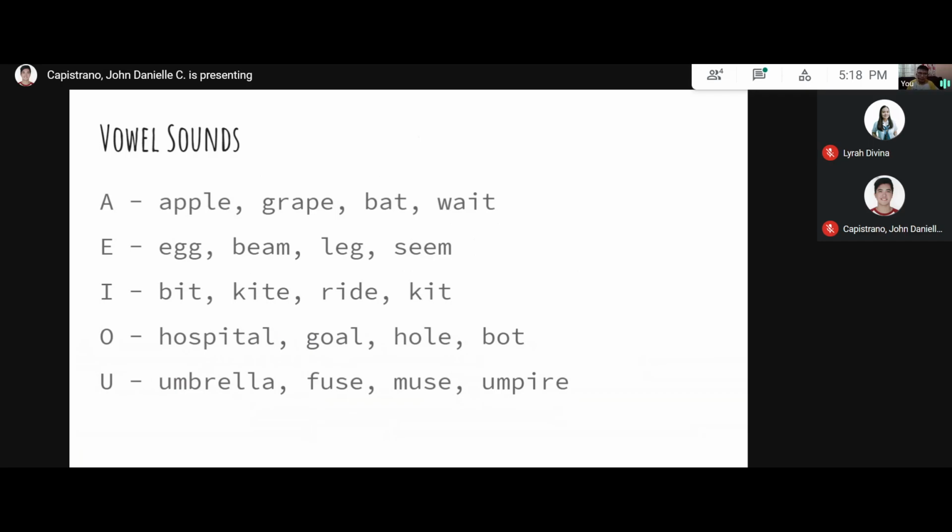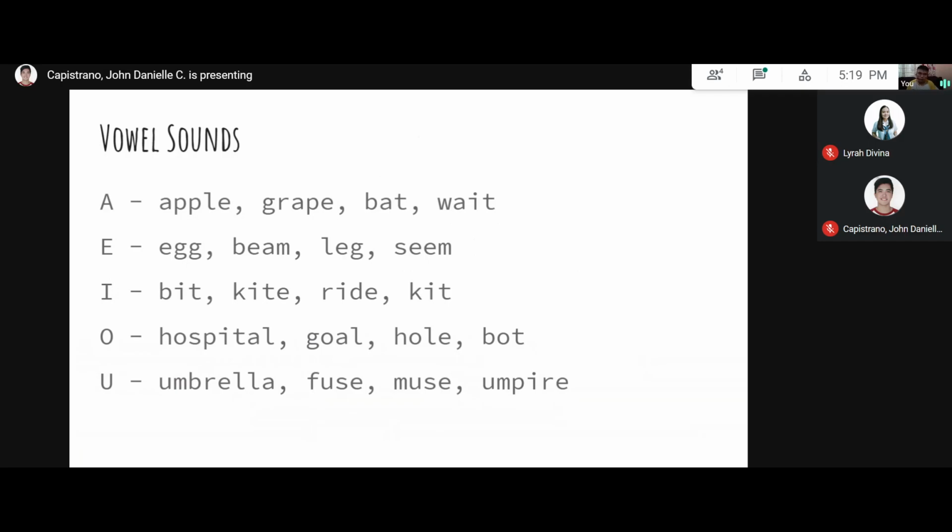For I, we have the short sound in bit, and the long I sound, like in kite. For O, we've got the short O sound, like in hospital and bot, and the long O sound, like in goal and hole. As for U, we've got the short U sound, like in umbrella, and the long U sound in fuse.